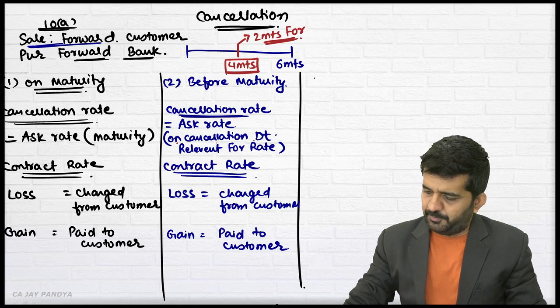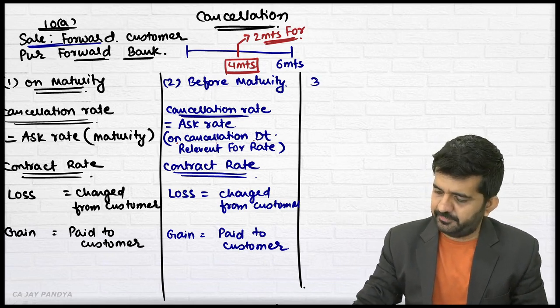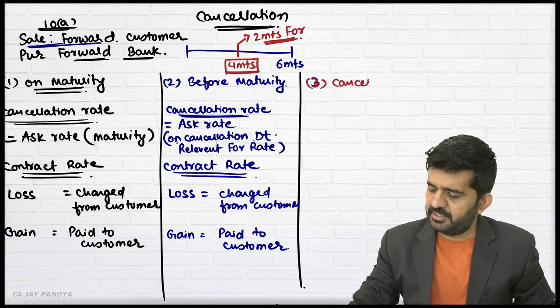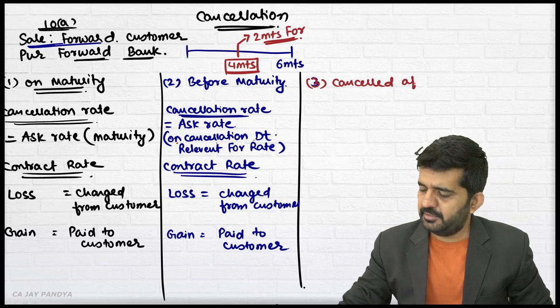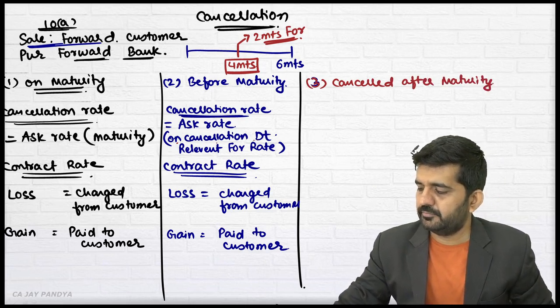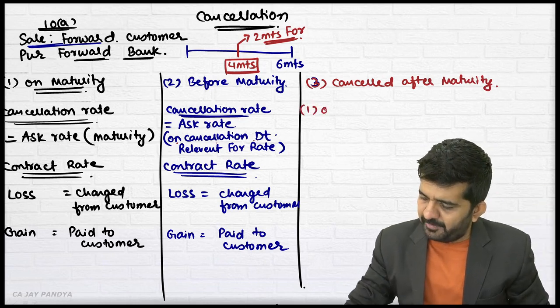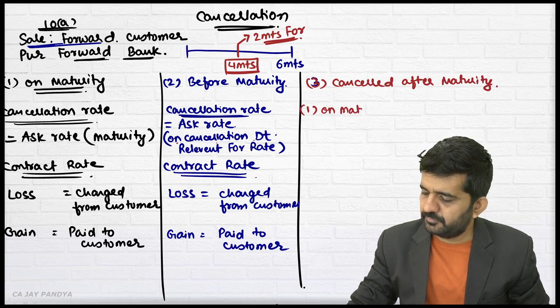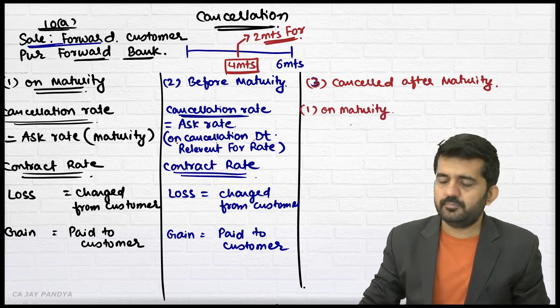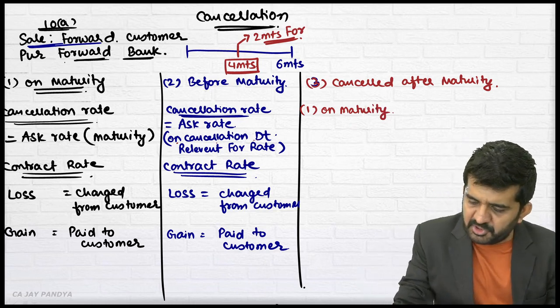Last and third point, if it is cancelled after maturity. See what the bank will do. Number one, on maturity, the bank was liable to purchase under this forward contract.